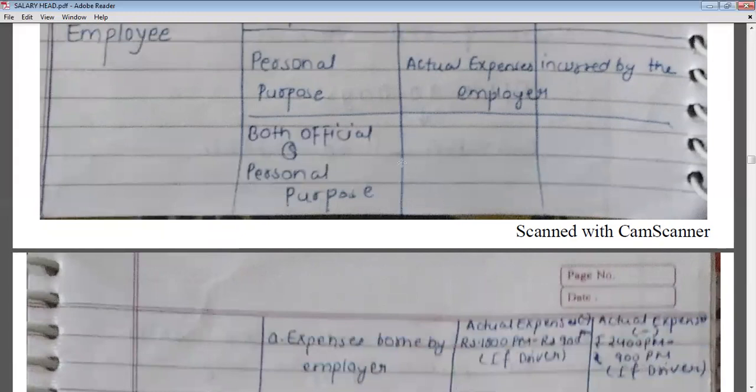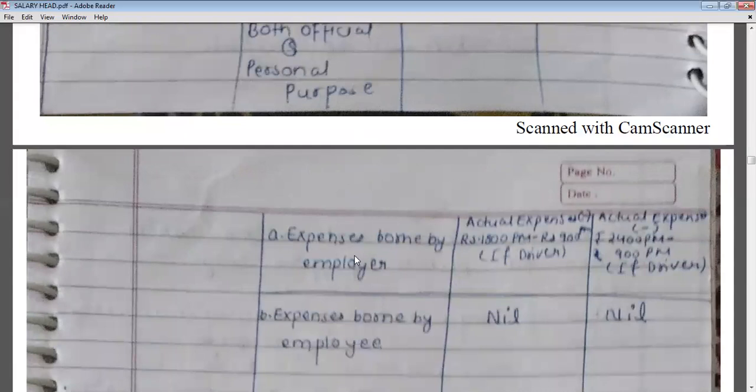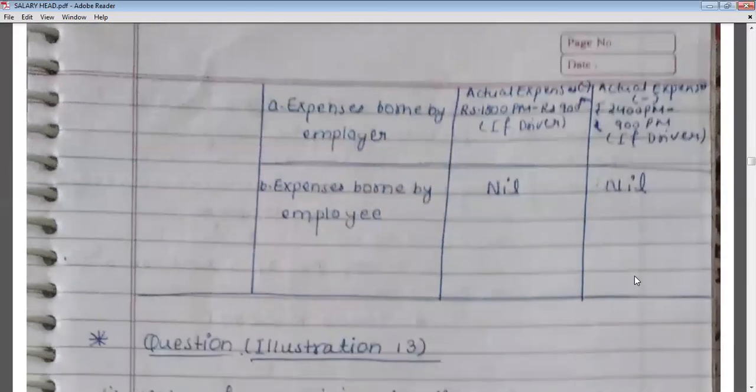Okay. And if such car is used for both official purpose and personal purpose, and expenses are paid by the employer, then actual expenses minus 1800 per month and minus 900 if a driver is provided. And in the case when the capacity of the car is greater than 1.6 liter, then actual expenses minus rupees 2400 per month and minus 900 per month if a driver is also provided.